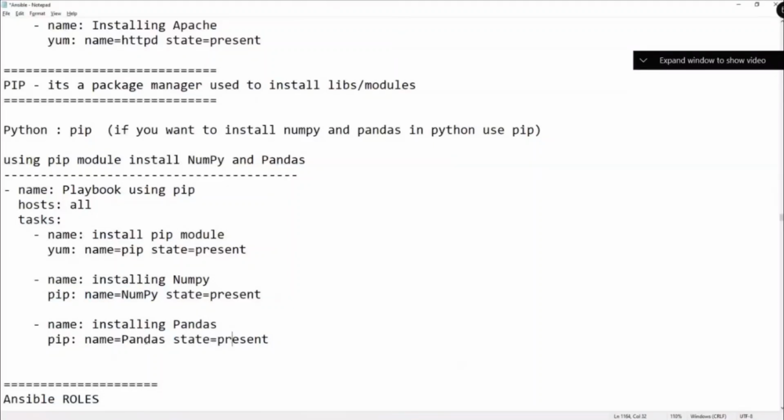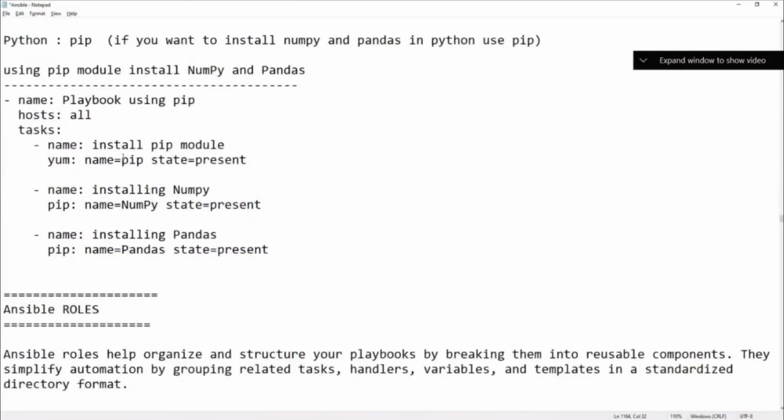It's just a normal thing. If you want pandas, it's just for fun, I put it here. So if you want to install pip, this is how you use it, and if you want to install numpy or pandas, you can use it. But don't ask me what is pandas, what is numpy. You need to go and learn Python.